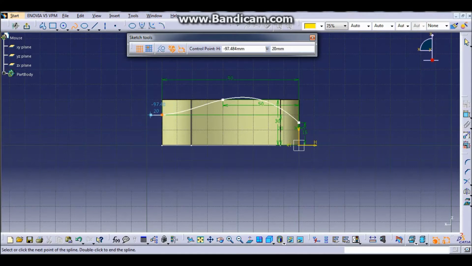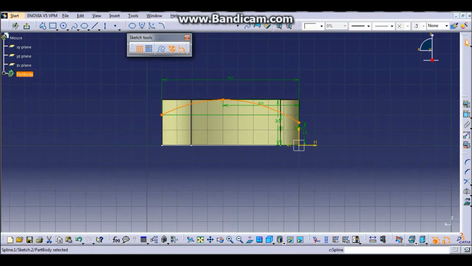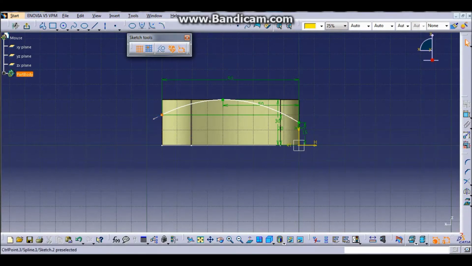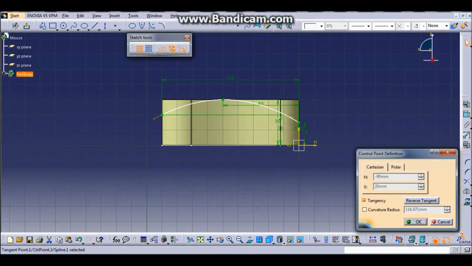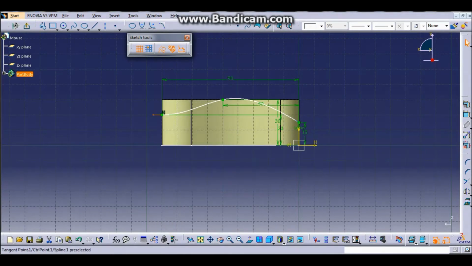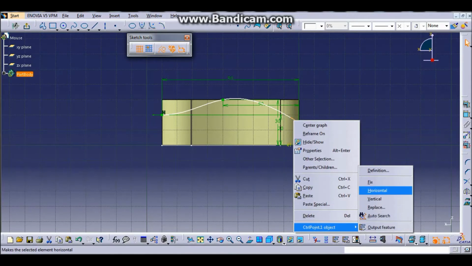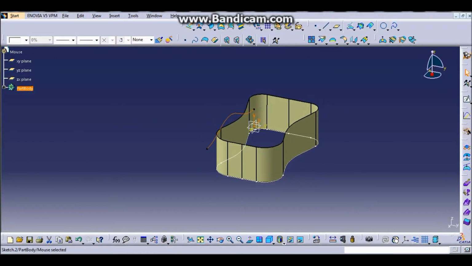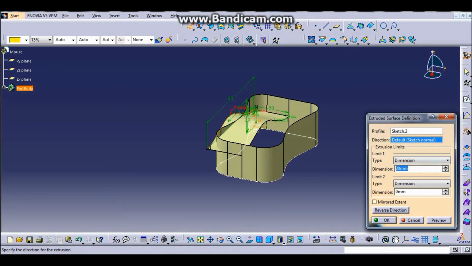After we done that, we make the same step again. Click on the spline and make point 1 and point 3 tangent, and then right click on point 1, make it horizontal to the line, and point 3 horizontal to the line. After that we exit workbench, and then we extrude it with 60 mm.